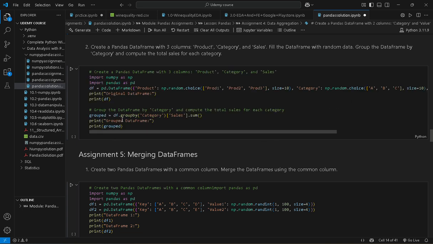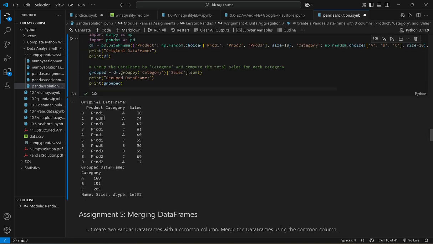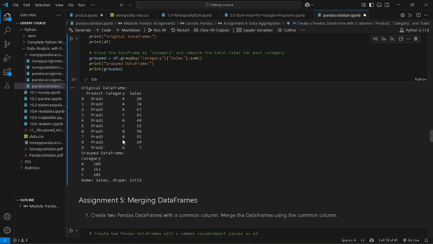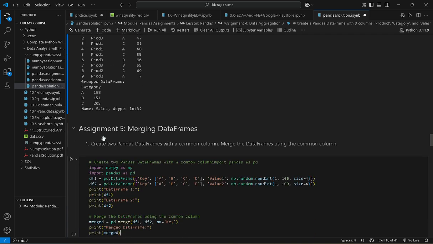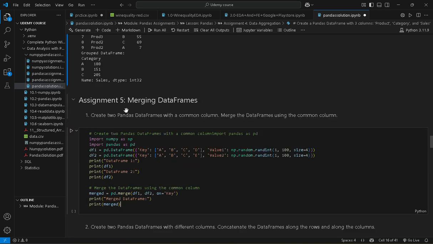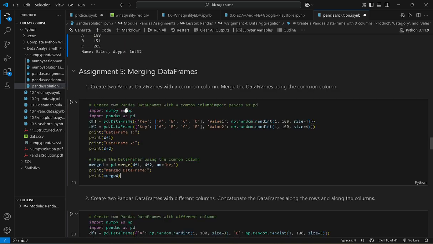Now group the data frame by category and compute the total sale for each category. So we use df.groupby on the category column, sale column, dot sum. This gives our output, showing how much sale category A, B, and C have in total. This is our output.